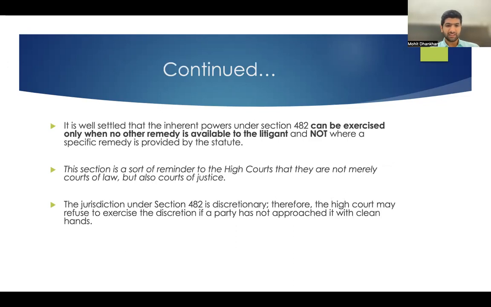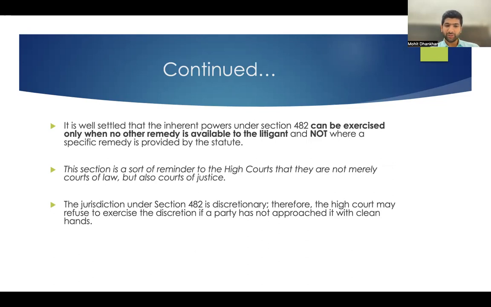It is well settled that inherent powers under Section 482 can be exercised only when no other remedy to the litigant is available and not when a specific remedy is provided by the statute. As I mentioned earlier, the powers under Section 482 can be exercised only when there is no express provision in the CRPC with respect to that matter.